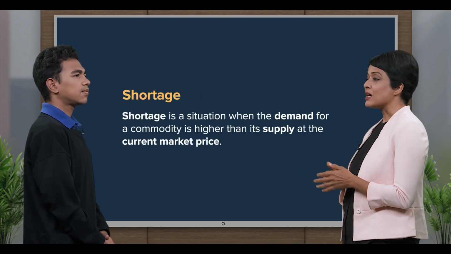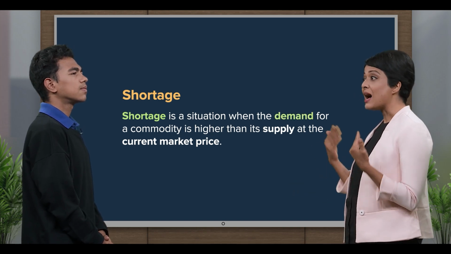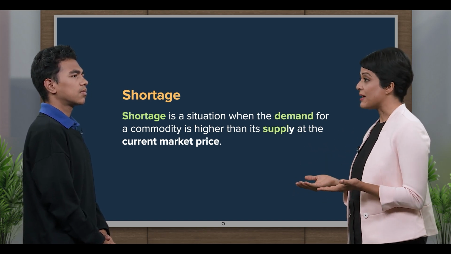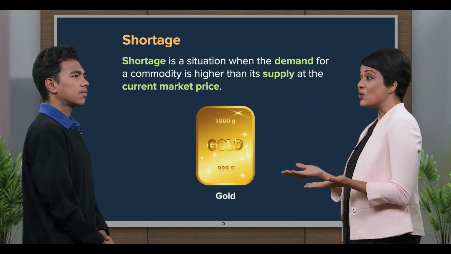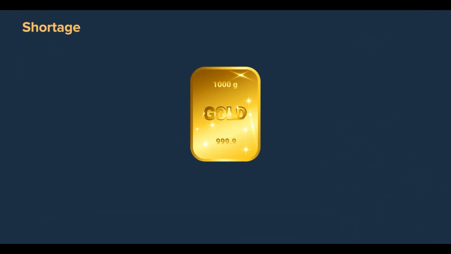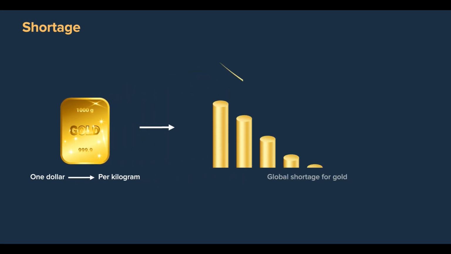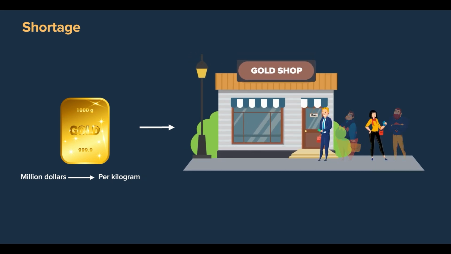In economics, a shortage is a situation when the demand for a commodity is higher than its quantity supply at the current market price. Take, for example, gold. If gold was sold at $1 per kilogram, then there would be a global shortage for gold since it's so cheap. However, if gold was priced at $1 million per kilo, then there would not be a gold shortage since very few people could afford to buy it.